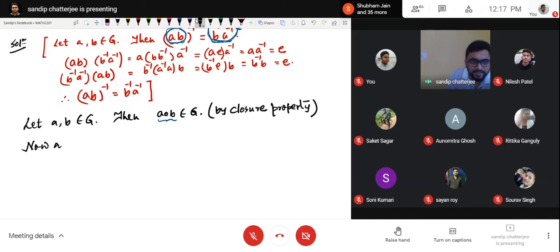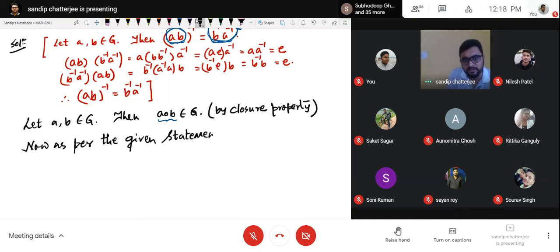Now, as per the given statement, A operated with B is equal to A operated with B whole inverse. Tell me, am I right or not?